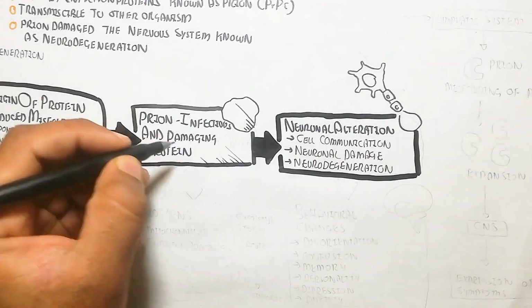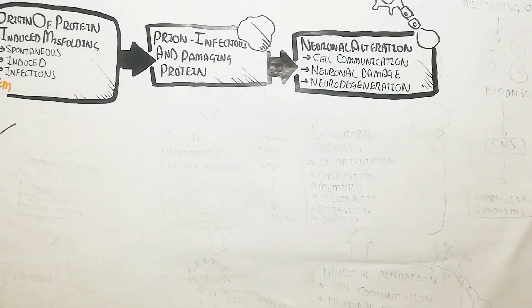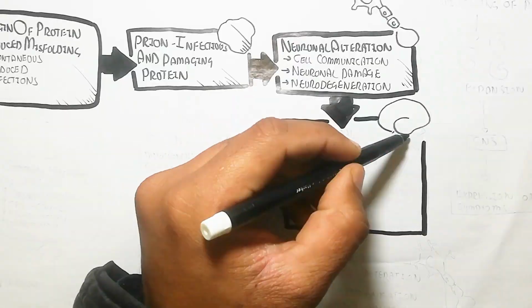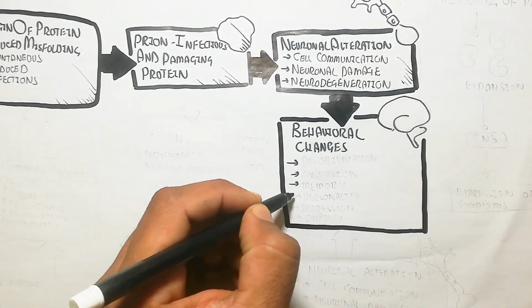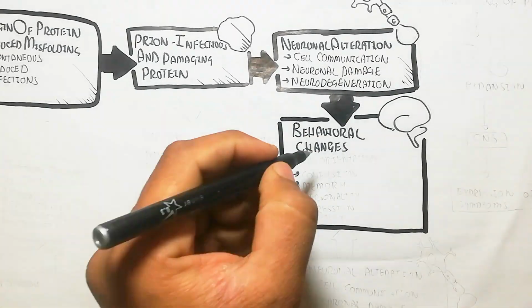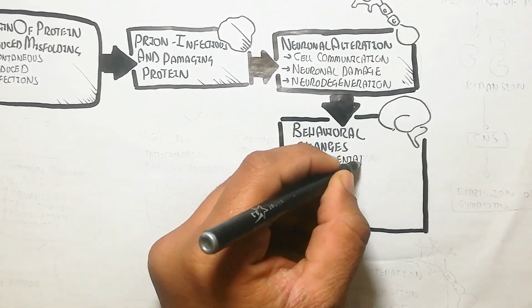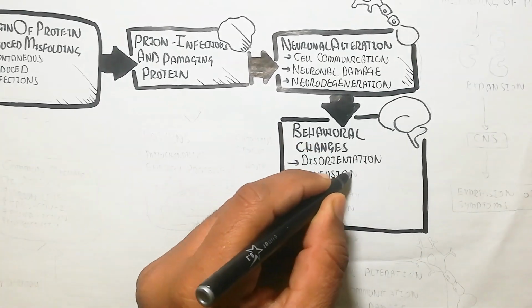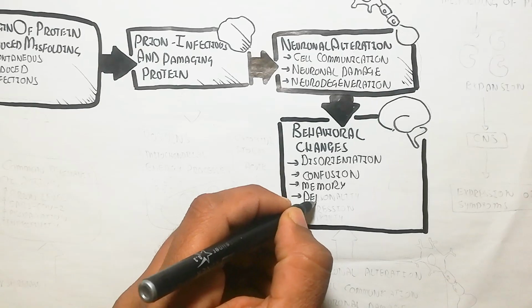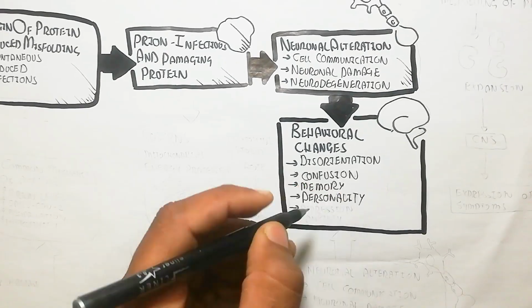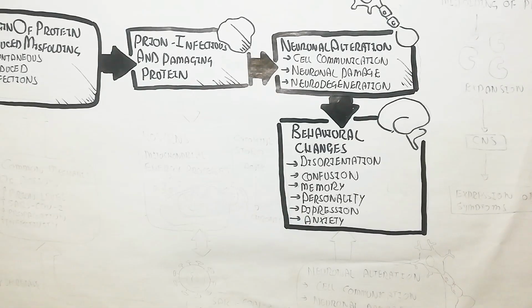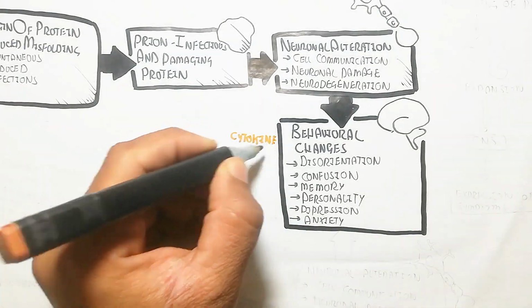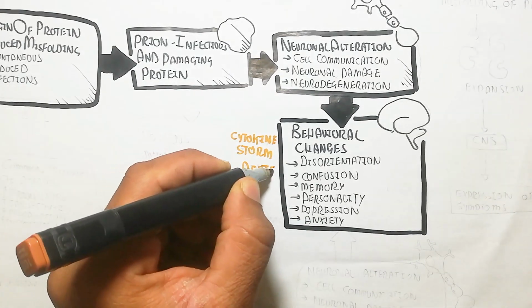So the behavioral changes are disorientation and confusion, memory loss or memory problems, and the personality will decrease if it infects a human, but also the deer. So depression and anxiety will occur.